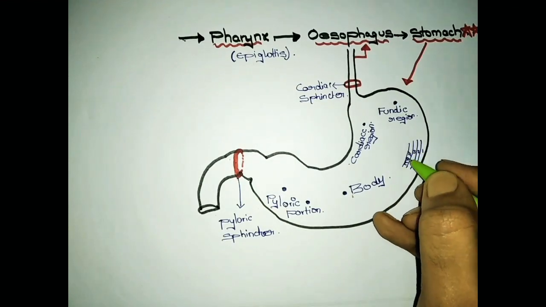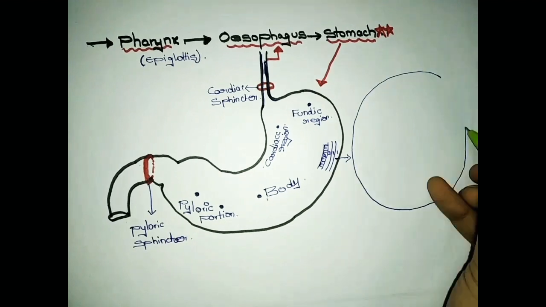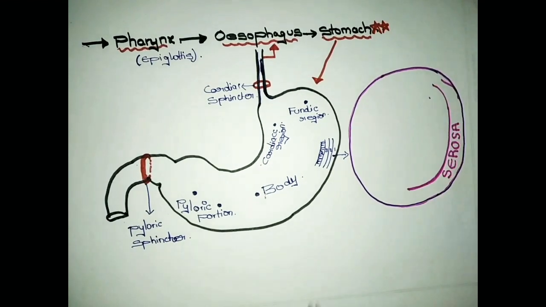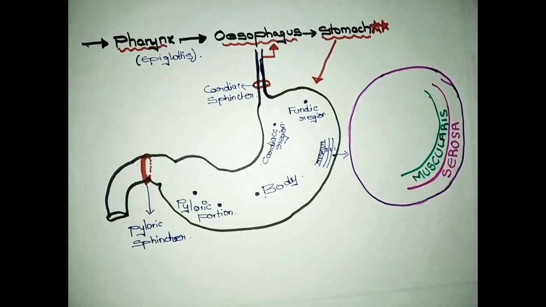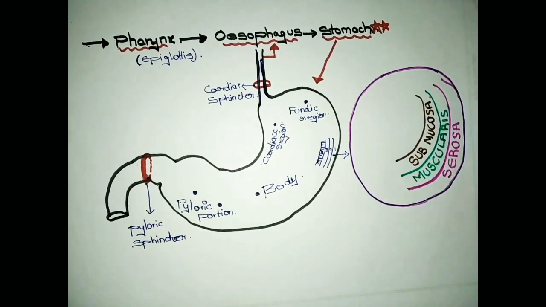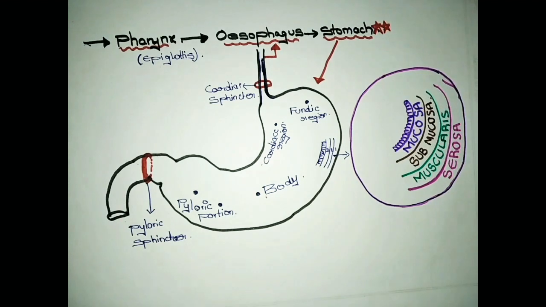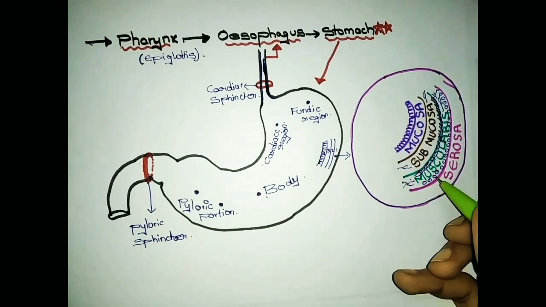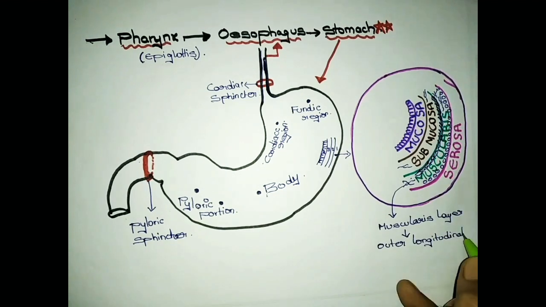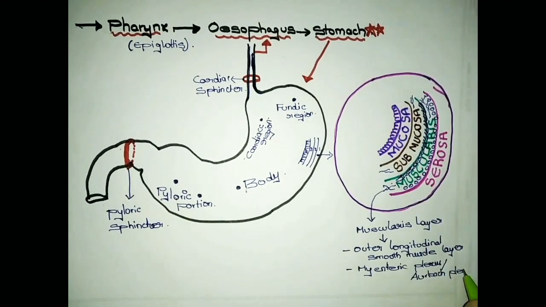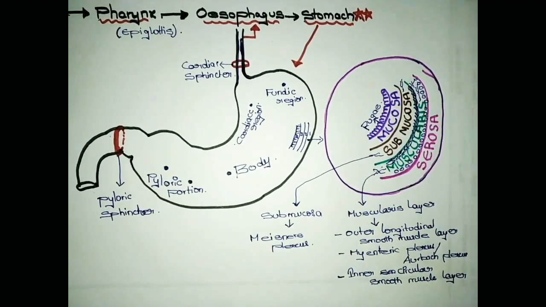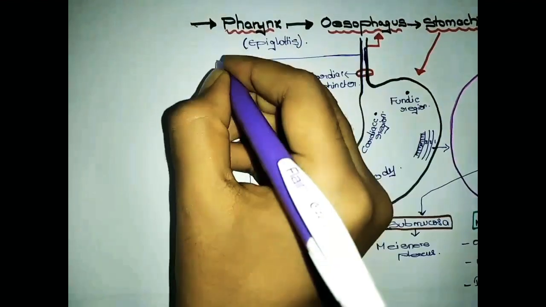Here, most confusing is the histology of the stomach. Let us see about that. The stomach wall contains 4 layers. They are serosa, muscularis layer, submucosa and innermost mucosa, which contains epithelium. In the muscularis layer, there are smooth muscles: outer longitudinal smooth muscles, middle myenteric plexus and inner circular layer. In the submucosa, Meissner's plexus will be present.